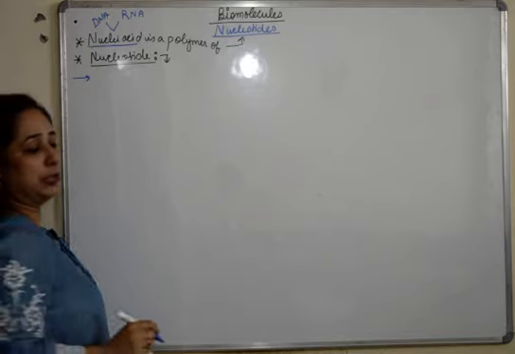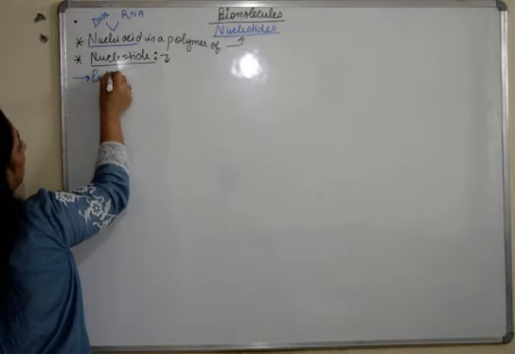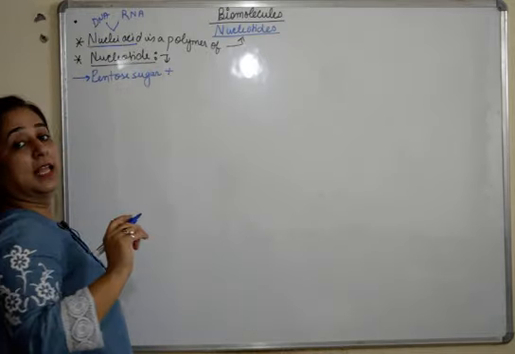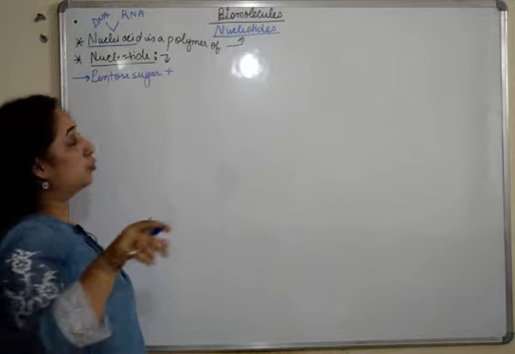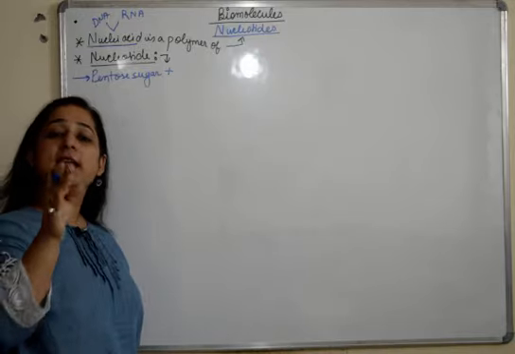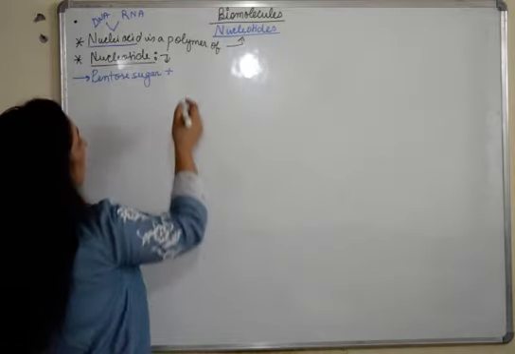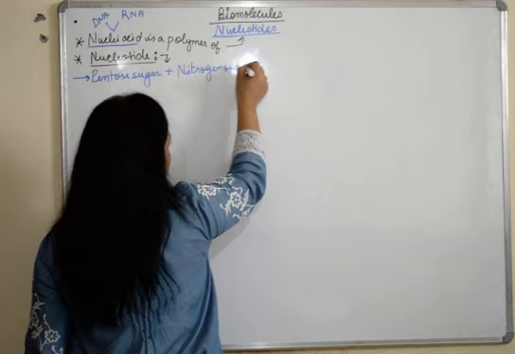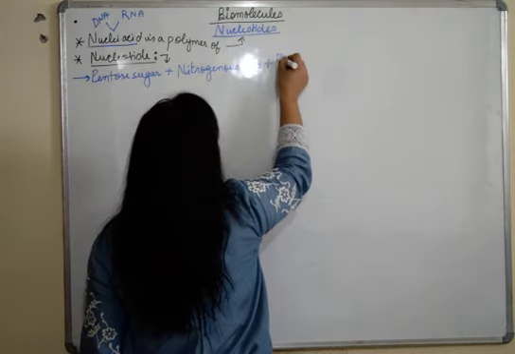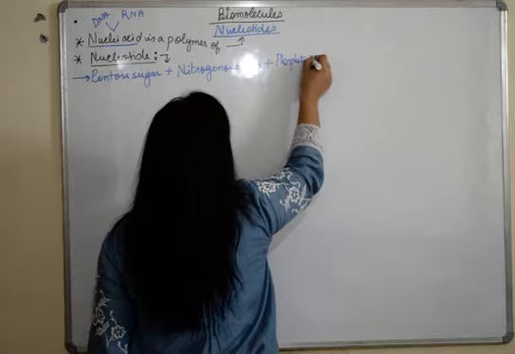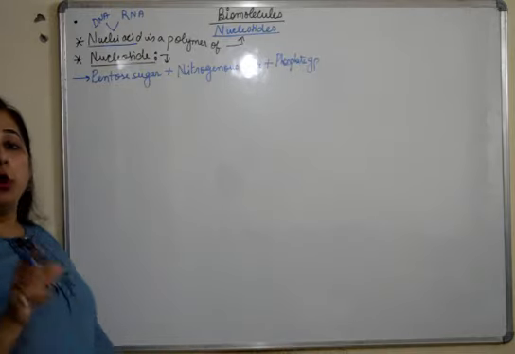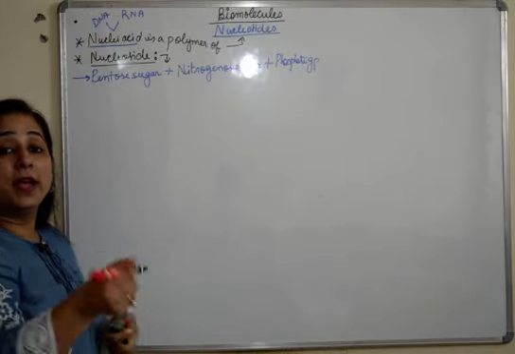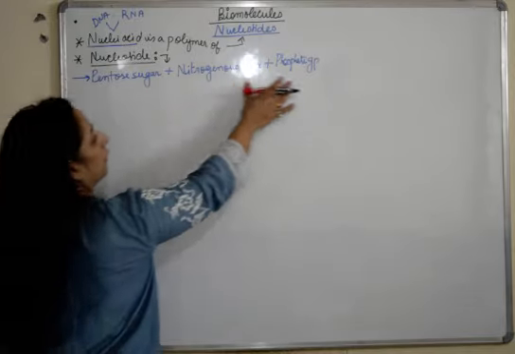Talking about the structure of a nucleotide, a nucleotide is made up of a pentose sugar, plus we have already done hexose and pentose sugar. So nucleotides specifically have pentose sugar present in them, not hexose. It has a nitrogenous base plus a phosphate group. So these three components all together combine to form nucleotides. Now we are going to talk about each one of them separately.